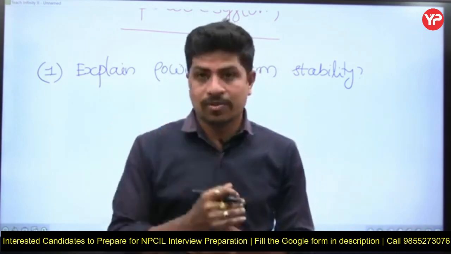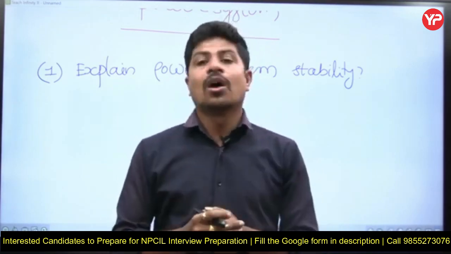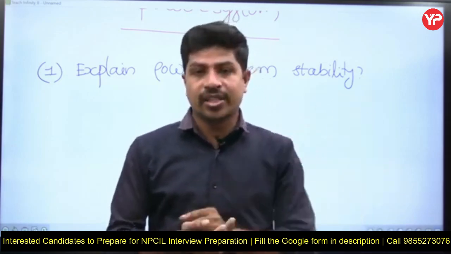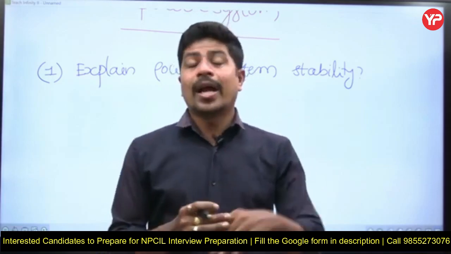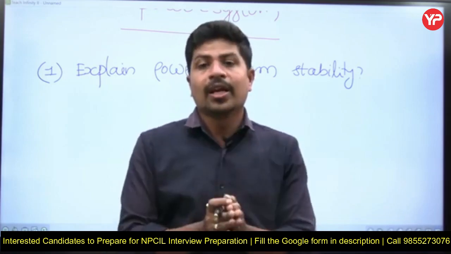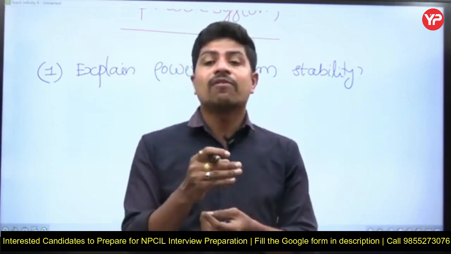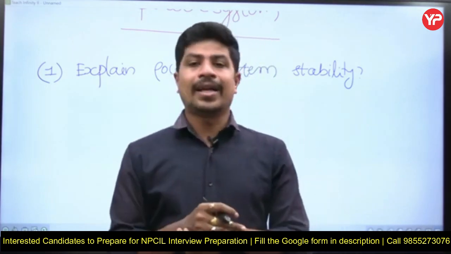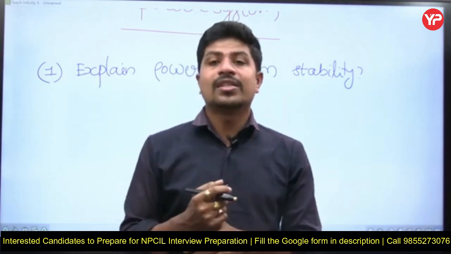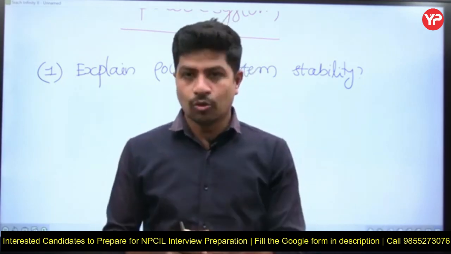See, what is then stability? When a disturbance occurs on the power system network, the system should be able to regain its actual position. What does it mean by position? Now your synchronous generator is operating at a load angle of 36.86 degree, and the machine is working stably. Now when a fault or a disturbance occurs, whether large or small, there will definitely be either an increment or decrement in the load angle. It will make some recognizable oscillations if it is a large disturbance. In our study, we will study those oscillations.